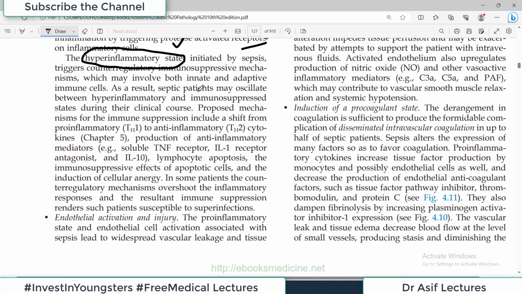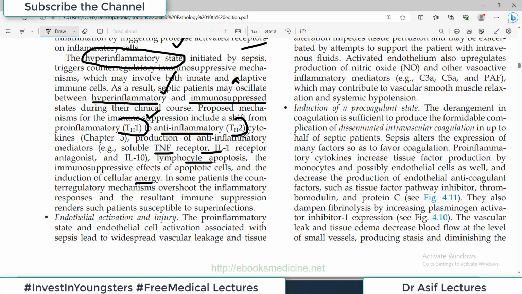As a result, septic patients may oscillate between hyperinflammatory and sometimes immunosuppressed states. Now that's very confusing for clinicians, but this is what is actually seen. Sometimes the immune system goes down, sometimes the immune system goes super active. Proposed mechanisms for the immune suppression include a shift from the pro-inflammatory environment to an anti-inflammatory environment, which means the helper T cell response converts to a helper type 2 response. So anti-inflammatory. Production of anti-inflammatory mediators, lymphocyte apoptosis, so they are dying, the immunosuppressive effects of the apoptotic cells, and cellular anergy.